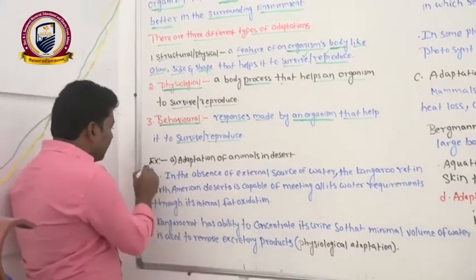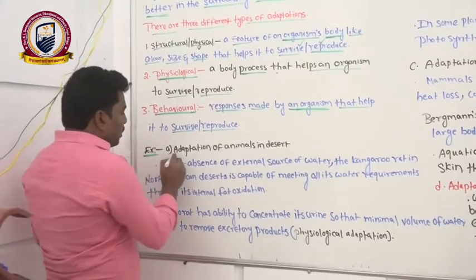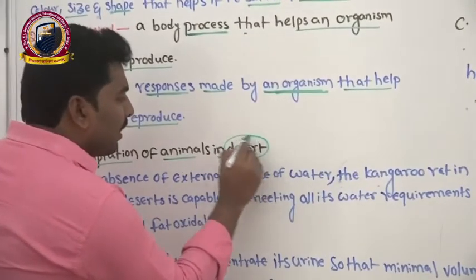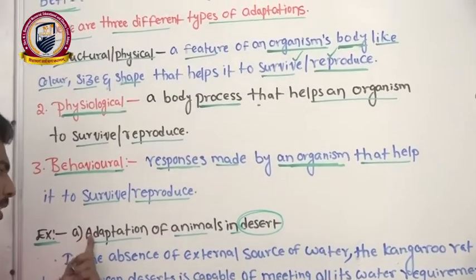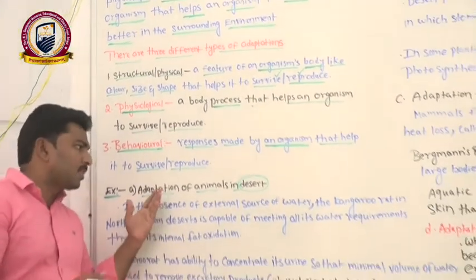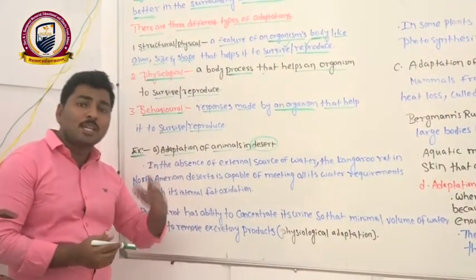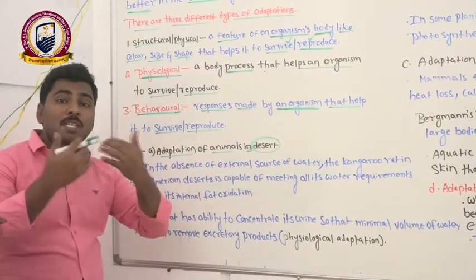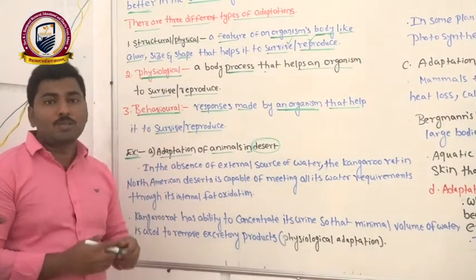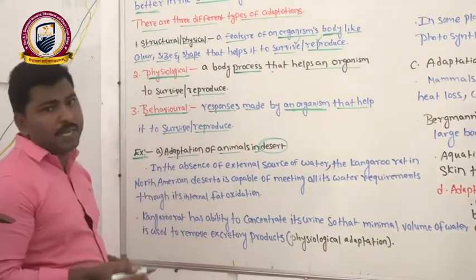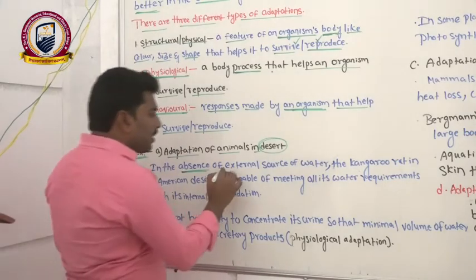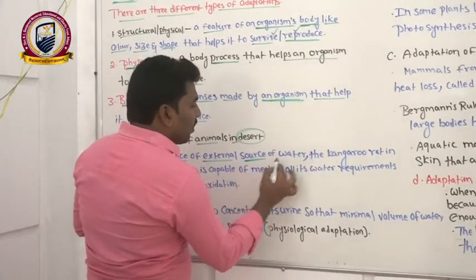Right. Now we can see some examples. First one, adaptations of animals in desert areas. The animals living in desert areas have special kinds of adaptations to survive in desert conditions. What are those? We can see here. In the absence of an external source of water.